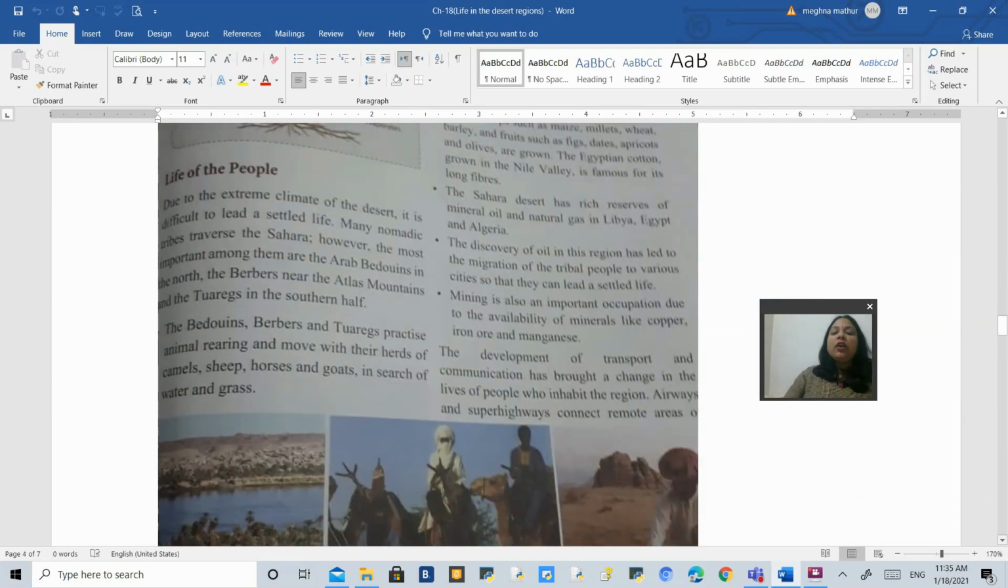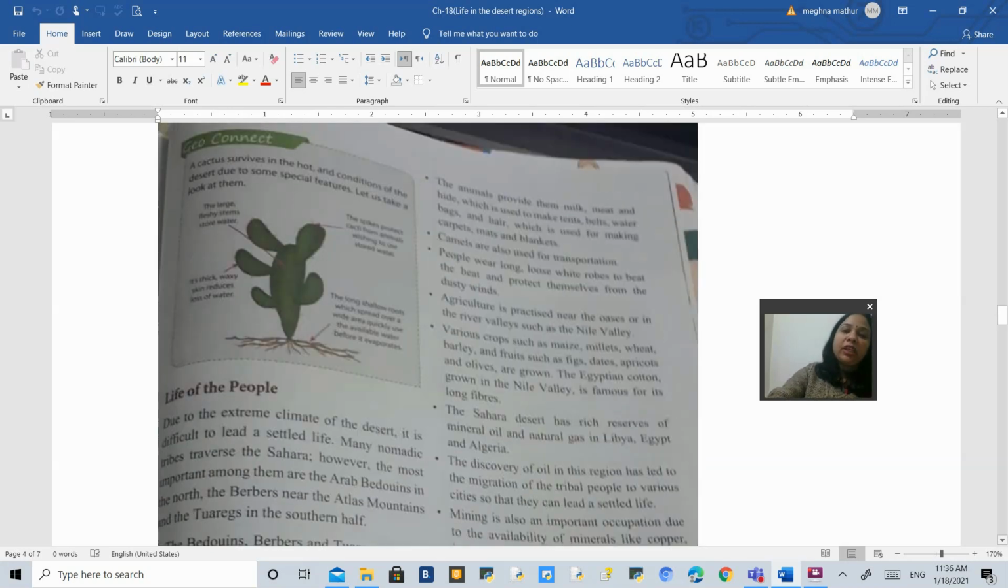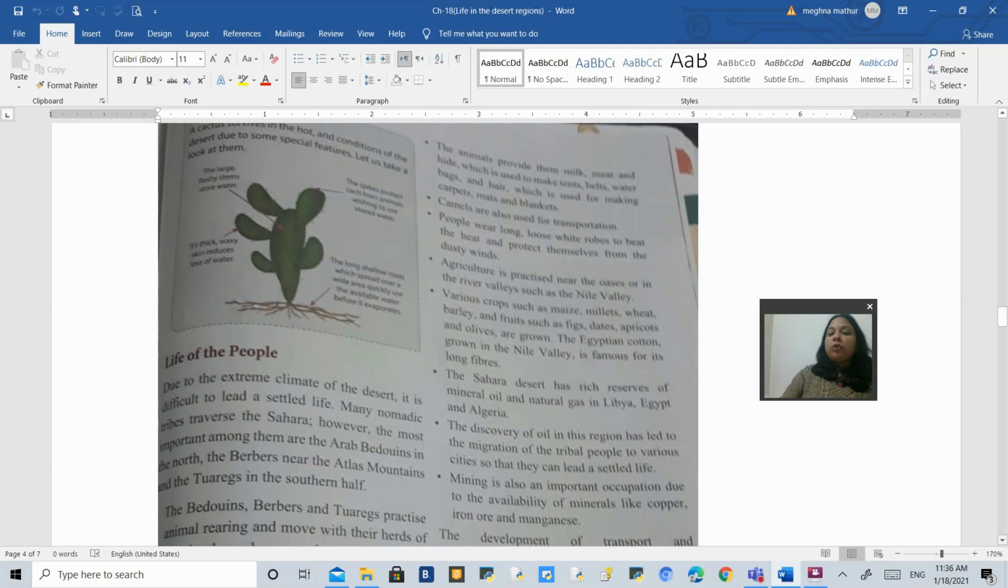Life of the people. Here the life of the people is extremely difficult, and in Africa most of the tribal people live over here. 50% of the population of tribal people all over the world you'll find only in the Sahara Desert. So here you will find Bedouins, Berbers, and Tuaregs, whose main occupation is to herd their animals like camel, sheep, horses, and goat. The animals provide them with milk, meat, and hide, meaning skin. The skin is very useful to make tents, belts, water bags, hair carpets and blankets. So cattle rearing is their main occupation.